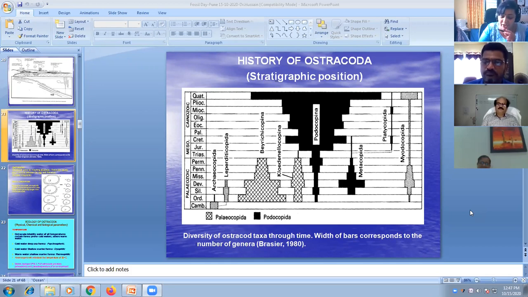The next question: these are benthic organisms, so does it mean they cannot indicate changes in the water column like other planktic organisms?